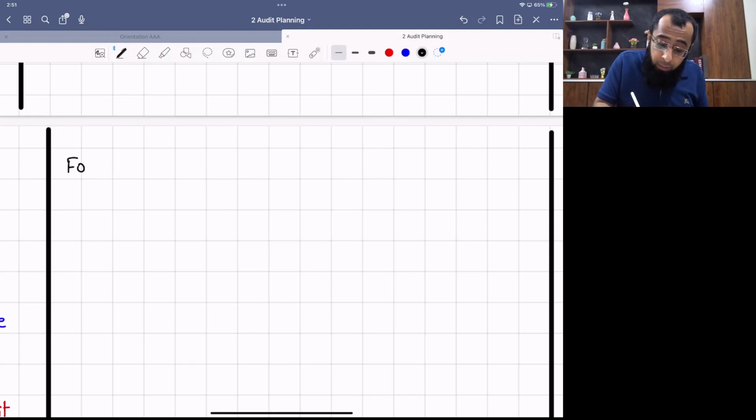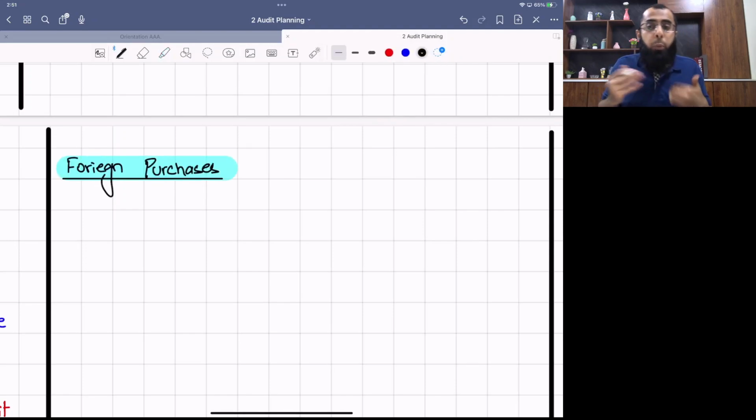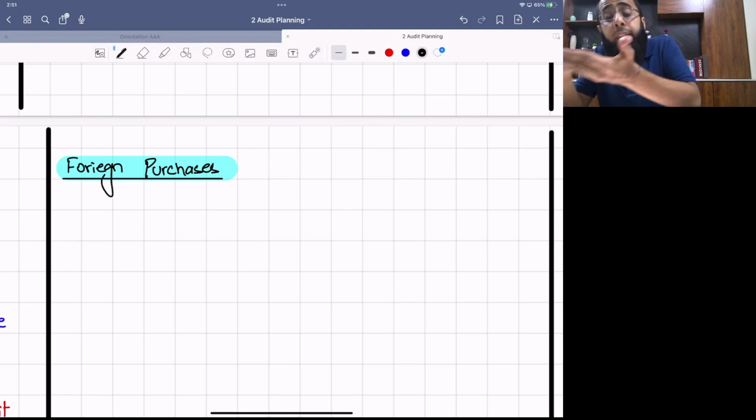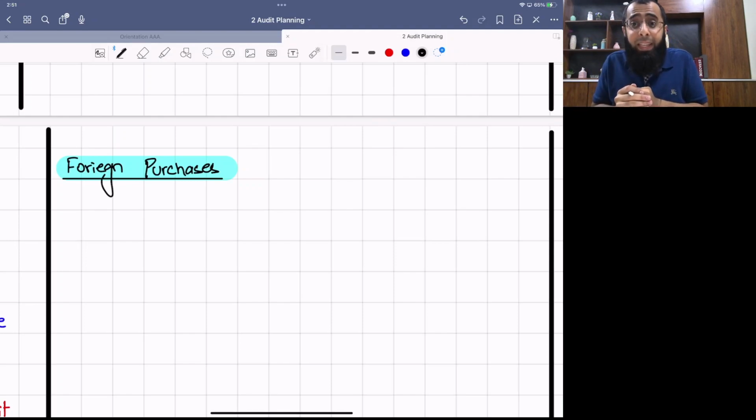For example, if the company is doing foreign purchases, think about a risk in it. When you are doing foreign purchases, your risk is adverse exchange rate movement. Now, if a student just repeats the scenario that the company is buying goods from supplier A, who is a foreign supplier, full stop, where is the risk? You just repeated the scenario. The risk was that there will be adverse exchange rate movement, and that will increase your cost and affect your profit margins. So don't repeat the scenario, identify the risk.